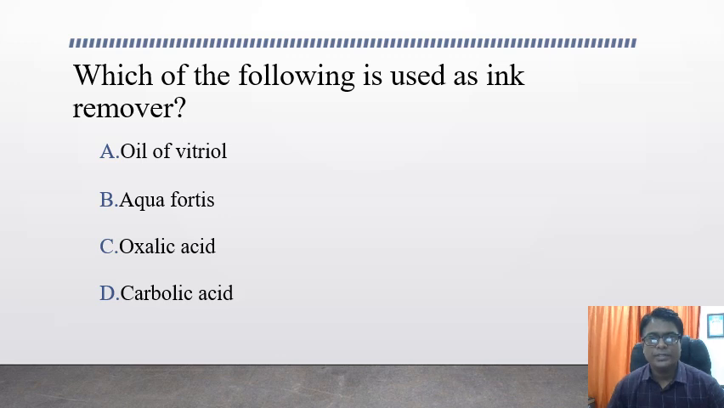Which of the following is used as an ink remover? Options are oil of vitriol, aqua fortis, oxalic acid, and carbolic acid. The answer for this question is oxalic acid, which is used for removing ink, that is the agent of forgery.